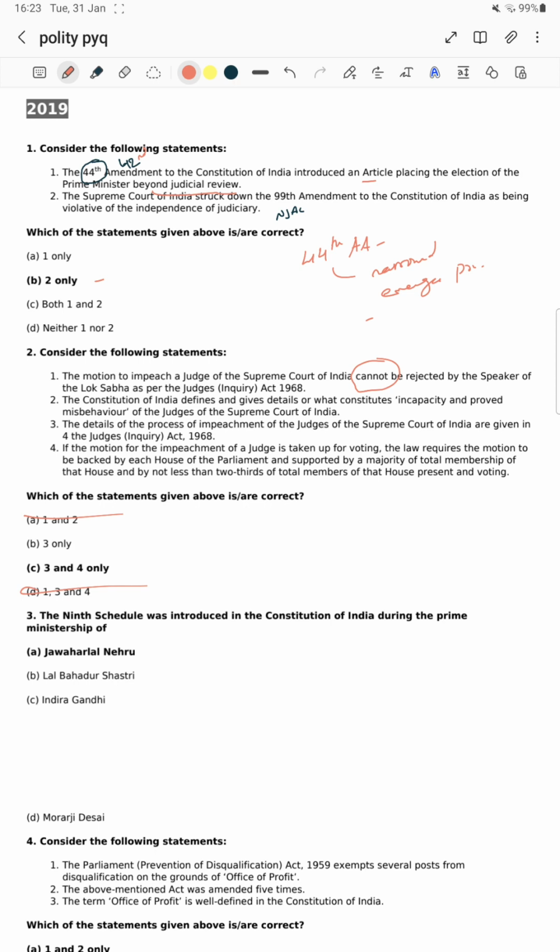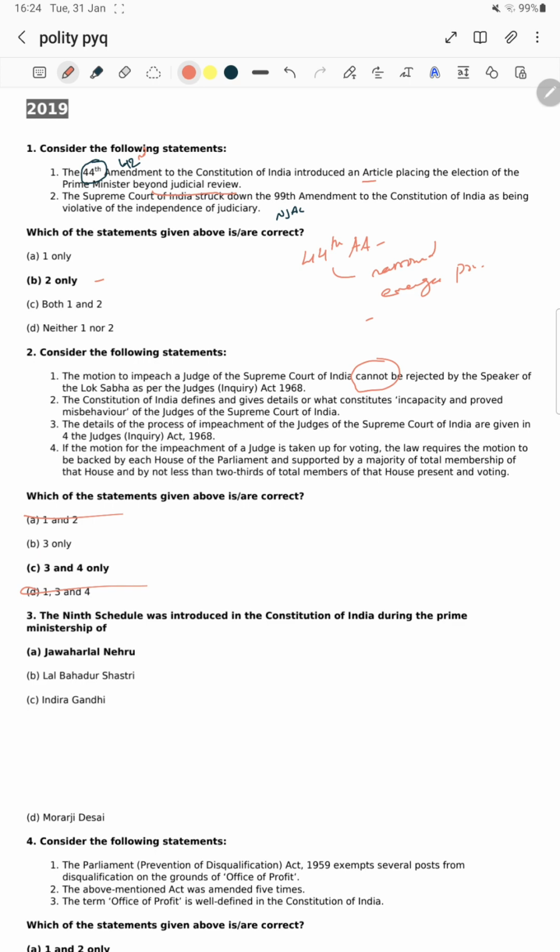Let's see statement 2. The Constitution of India defines and gives details of what constitutes incapacity and proven misbehavior of the judges of the Supreme Court of India. Is incapacity defined in the Constitution? No, it didn't define it. Obviously it is a wrong one. Next, the third statement: the details of the process of impeachment of the judges of the Supreme Court of India are given in the Judges Inquiry Act 1968. This is a factual question, and it is a right statement.